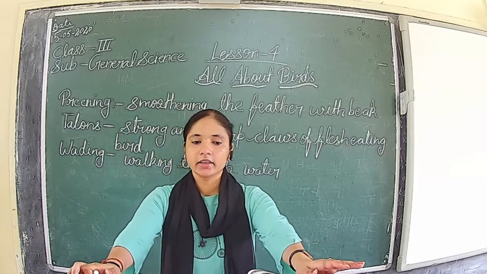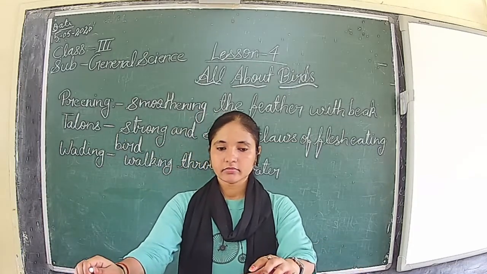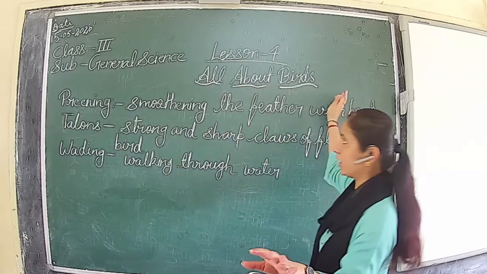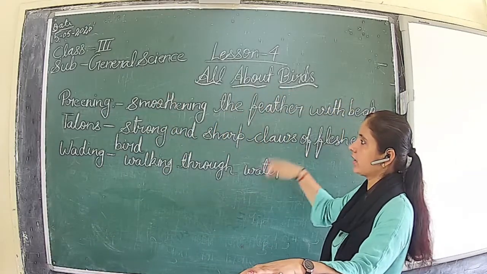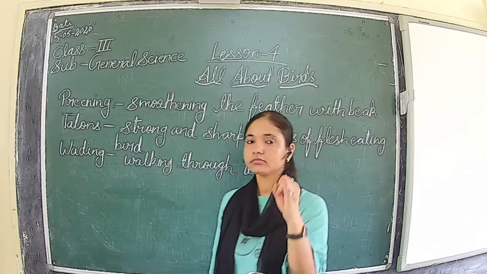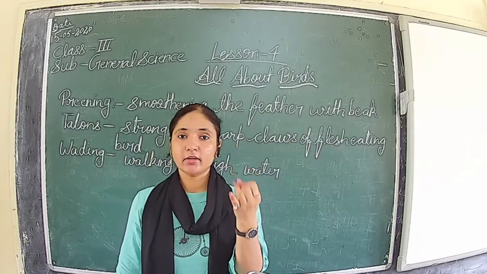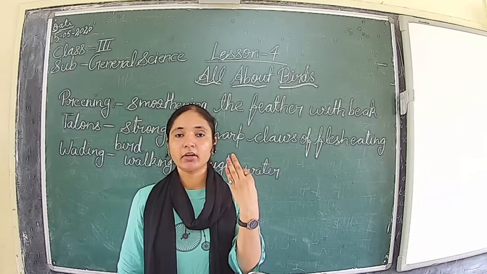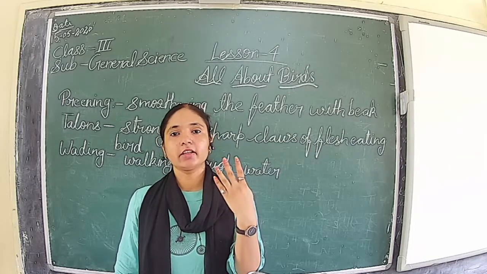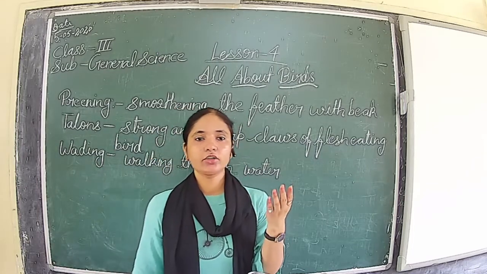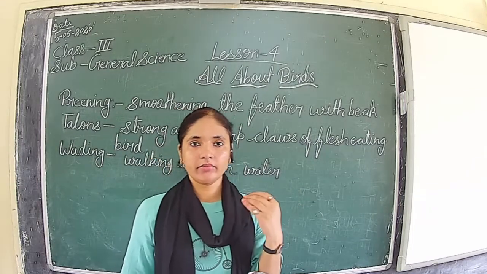So this was all about the chapter on birds. We have learned about their beak, and on the basis of beak they are classified into 5 categories. Then we have seen the feathers, how the birds fly, and the feet. On the basis of feet and claw, they are classified into 6 categories.